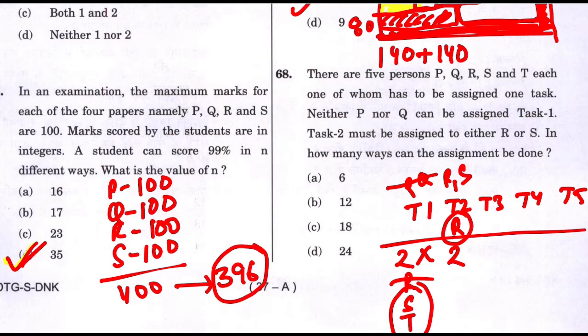Once task 1 and task 2 are done, 3 people are left who can do task number 3. There is no restriction on who can do task number 3, so there are 3 people here.